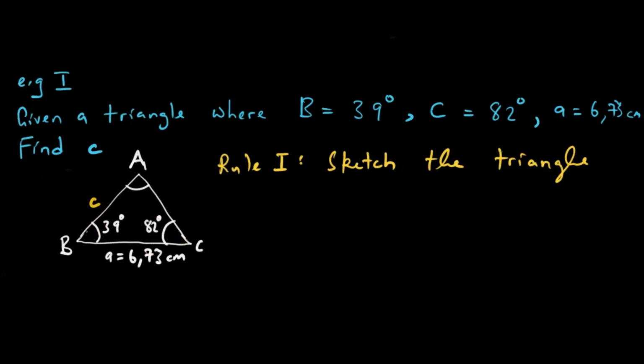What we have to do is, if we want to use the sine rule, this is going to help decide whether you use the sine rule or the cosine rule.